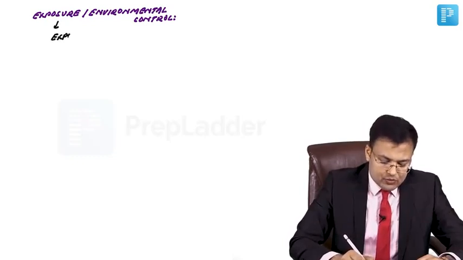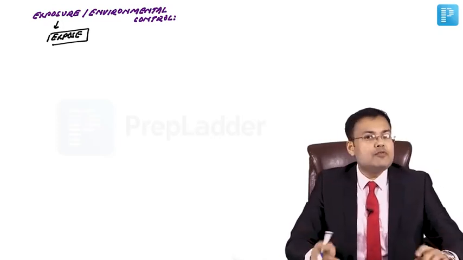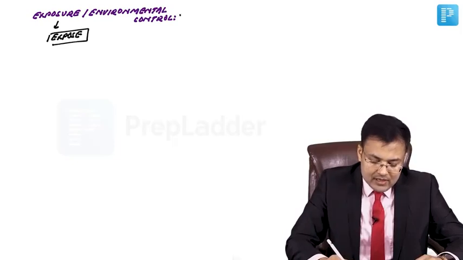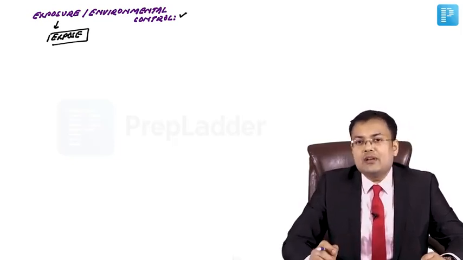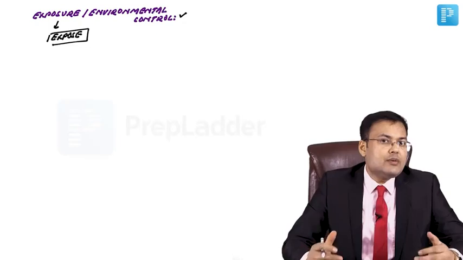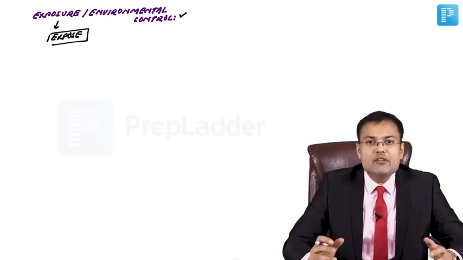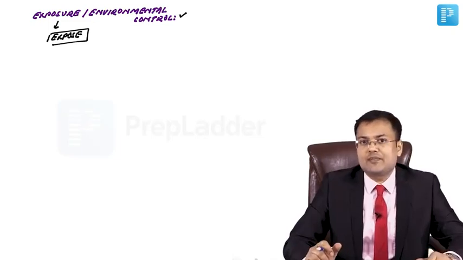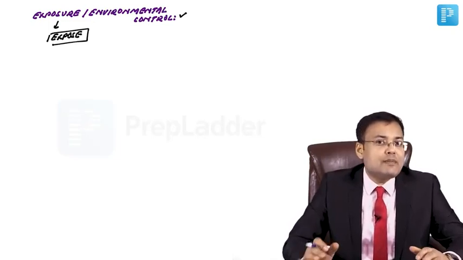So what? Expose the patient. All clothing of the patient should be removed, but an important point: we have to prevent hypothermia. To prevent hypothermia, we have to go for environmental control of temperature. So we use pre-warmed IV fluids, blowers, and warm blankets for such patients. So these were the components of the primary survey.